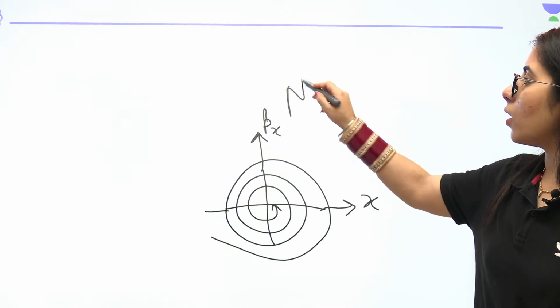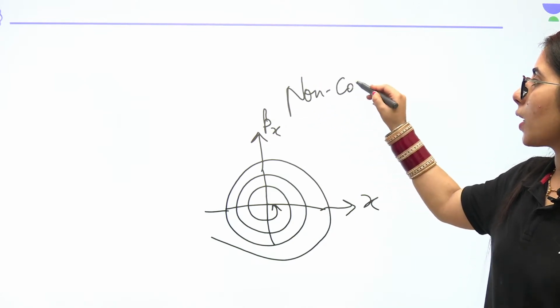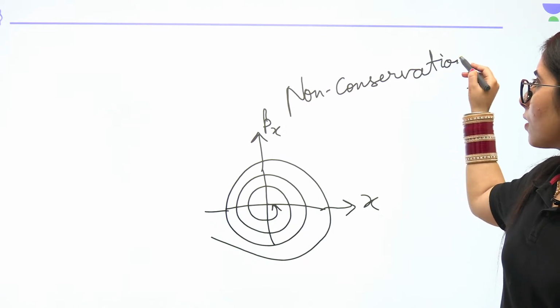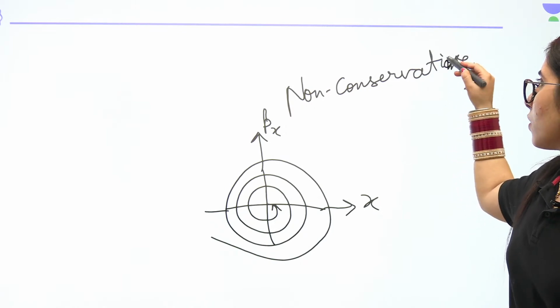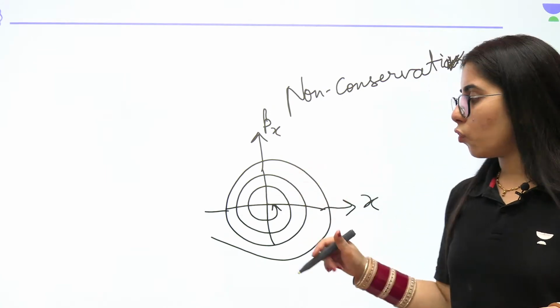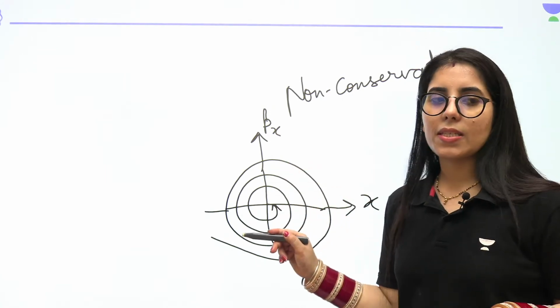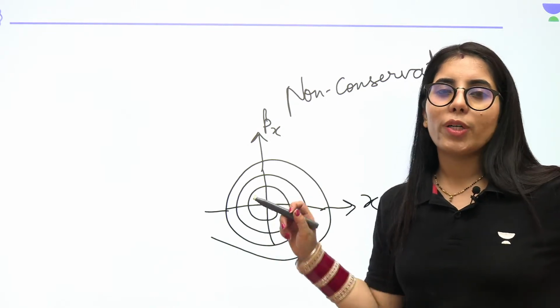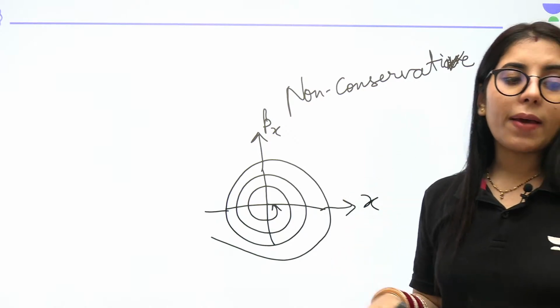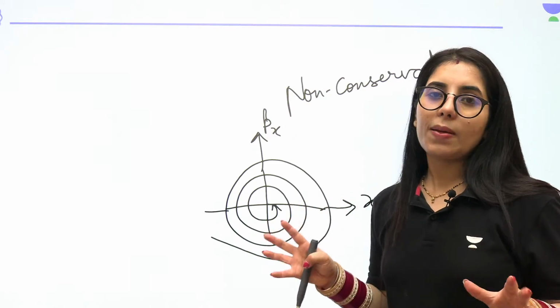If I show the arrow inward, it means the distance keeps decreasing. If I show it outward, it means it keeps increasing. It's not constant, which means the energy change is taking place.